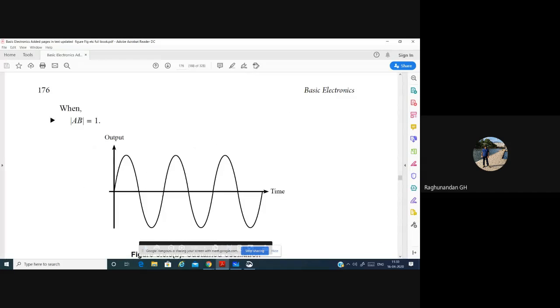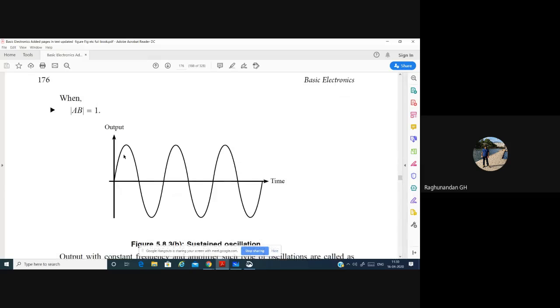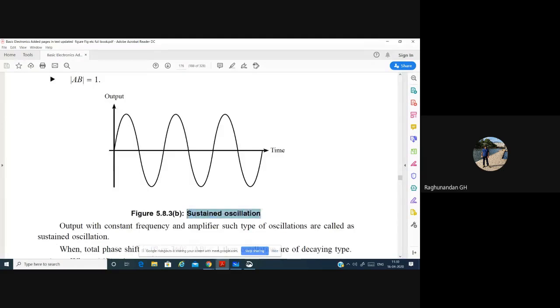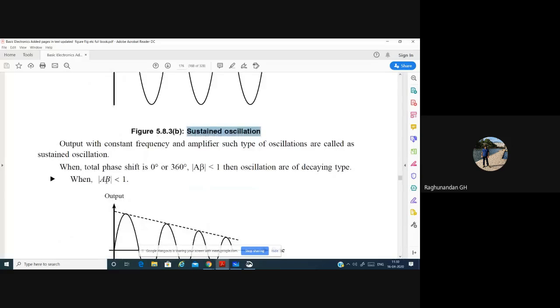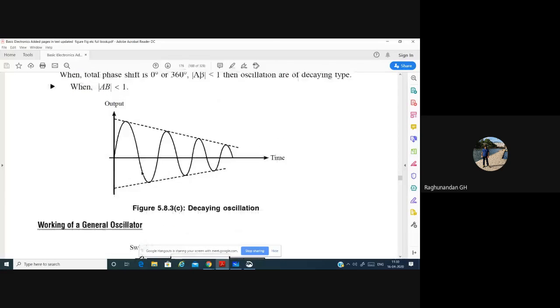Next, here also it is A beta only. If A beta is equal to 1, unity, then it will be sustained oscillation. You can see that the amplitude will be equal. That is known as sustained oscillation. All the signals will be of the same size. Next, when A beta is less than 1, then it will be decaying type of oscillation. You can see that the amplitude level keeps on decreasing. This is at this level, this is at this level, this is at this level.